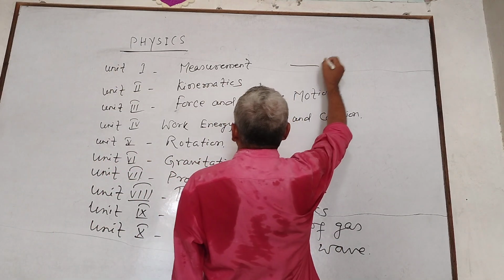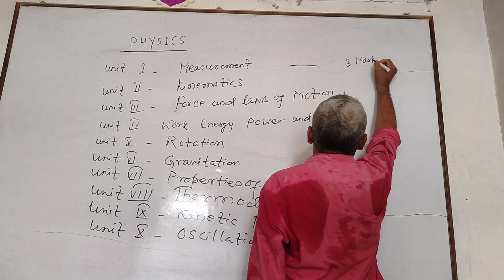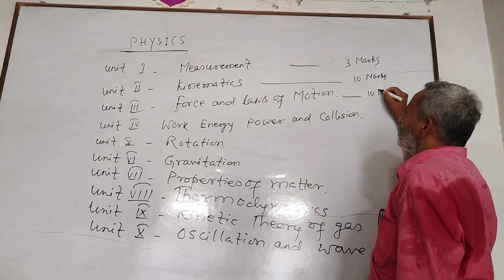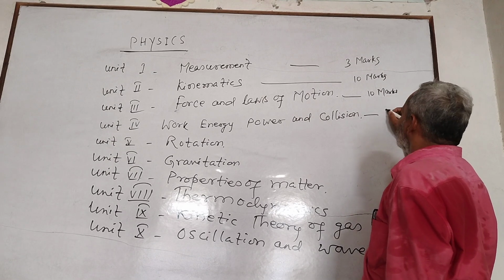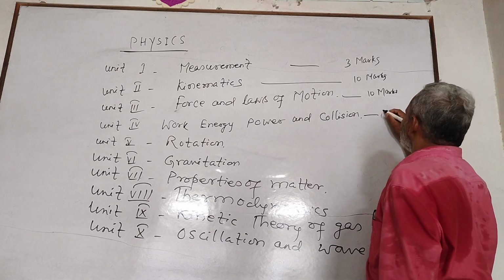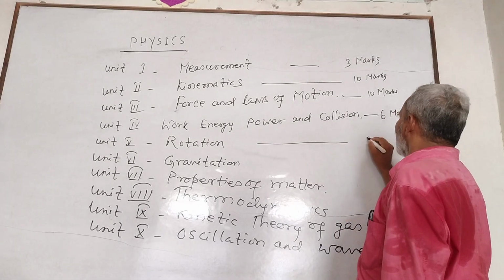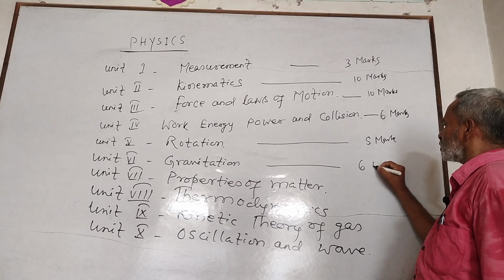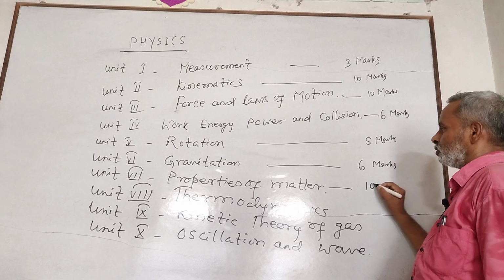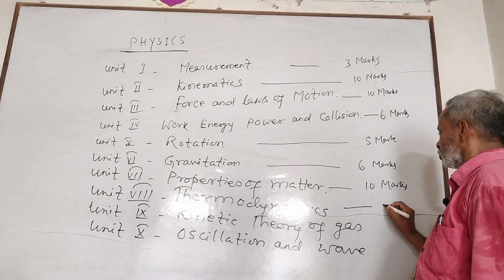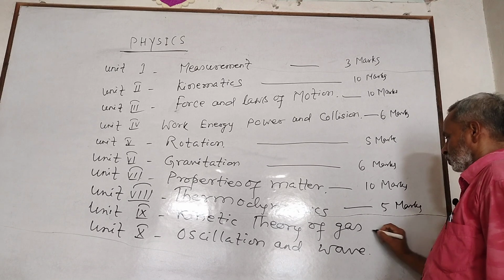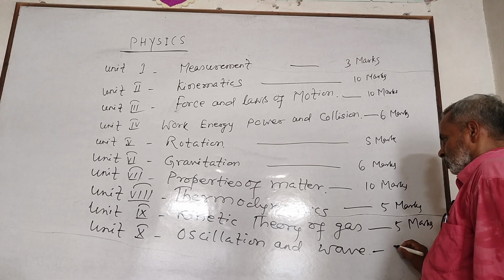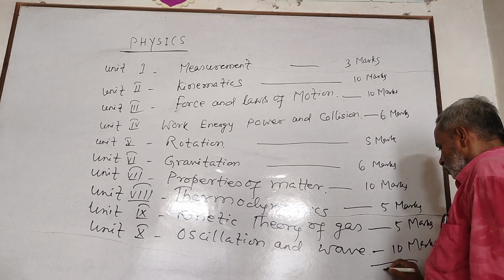Each unit has a weightage of marks. Unit 1, 3 marks; Unit 2, 10 marks; Unit 3, 10 marks; Unit 4, 6 marks; Unit 5, 5 marks; Unit 6, 6 marks; Unit 7, 10 marks; thermodynamics, 5 marks; Unit 9, 5 marks; Unit 10, 10 marks. Total marks 70.